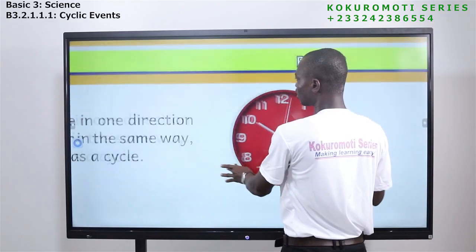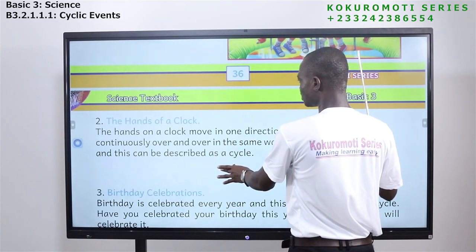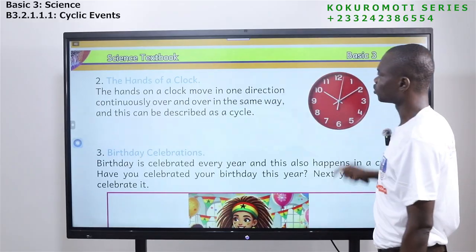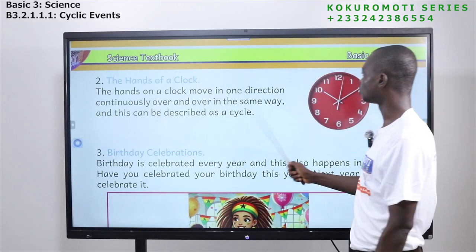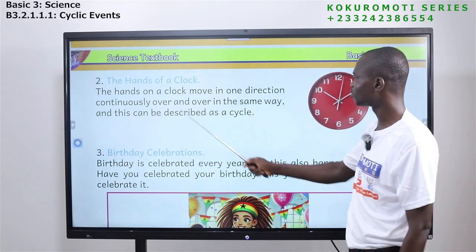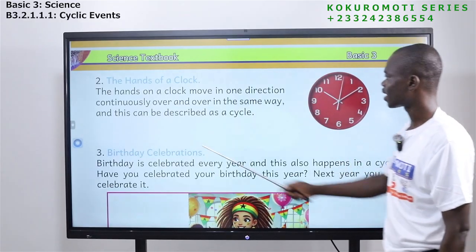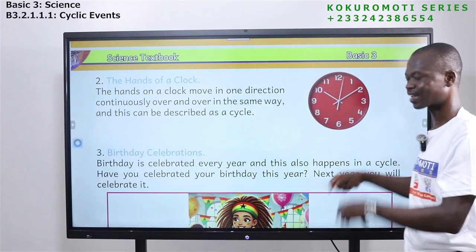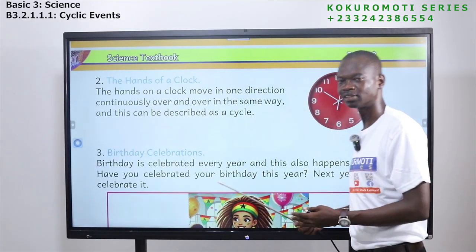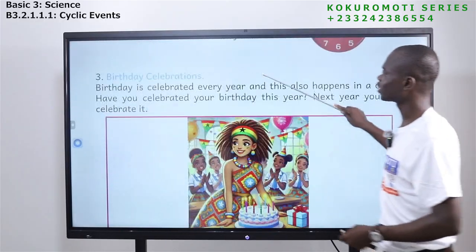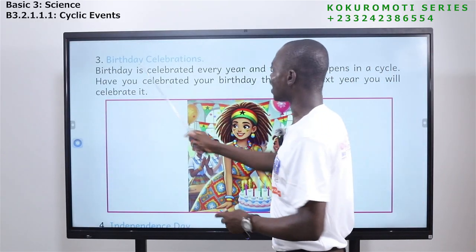So it's one of the cyclic events that we see around. Okay, so we are saying that the hands of a clock move in one direction continuously over and over in the same way. And this can be described as what? A cycle.